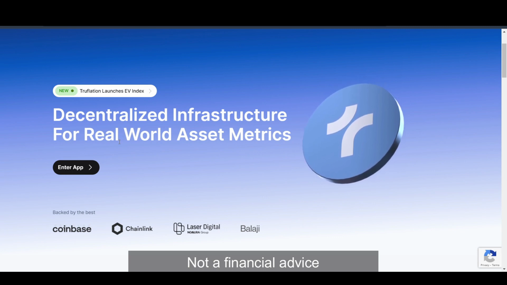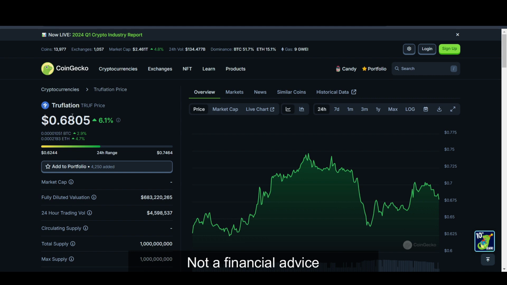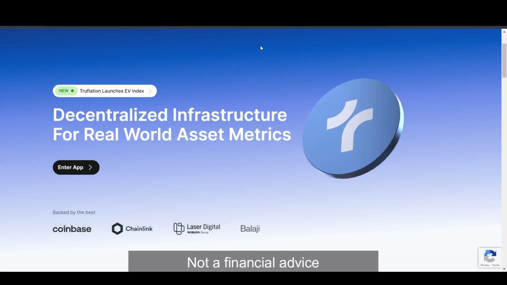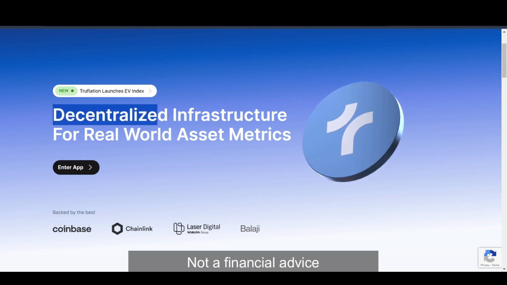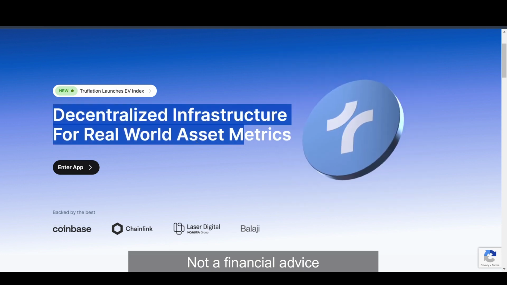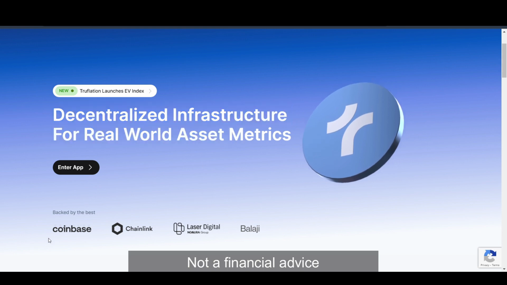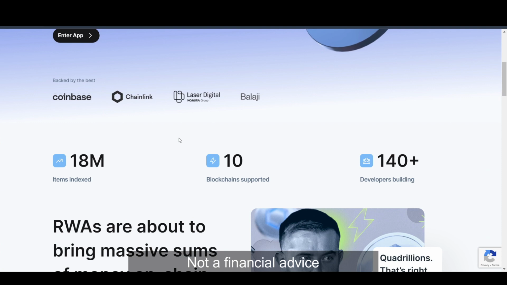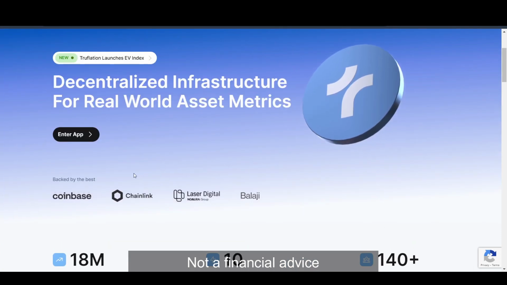So today we are looking at a coin called Truflation, and its token is called TRUF. It is a decentralized infrastructure for real world assets metrics. They have various things such as inflation and others. The main point I want to talk about is that it is backed by Coinbase and Chainlink. So I think that is one of the reasons why it could actually do pretty well.